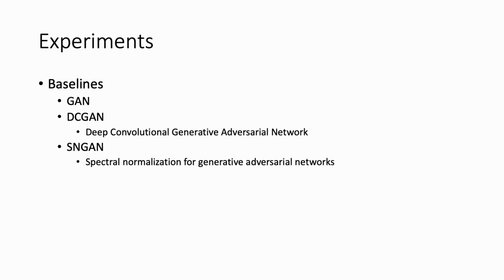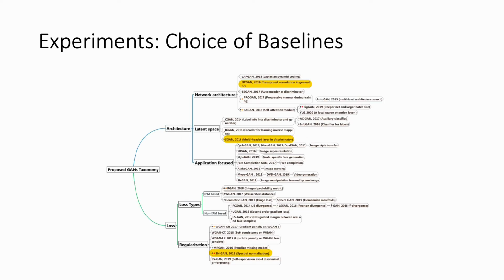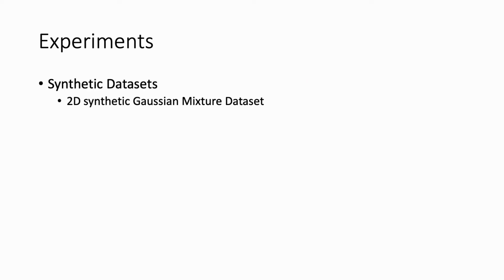Lastly, we provide comprehensive evaluation on the performance of our method with different GAN architecture baselines such as GAN, DCGAN, SNGAN, and SGAN. We chose the baseline architectures from each branch of the GAN taxonomy. We also use both synthetic and real-world datasets.